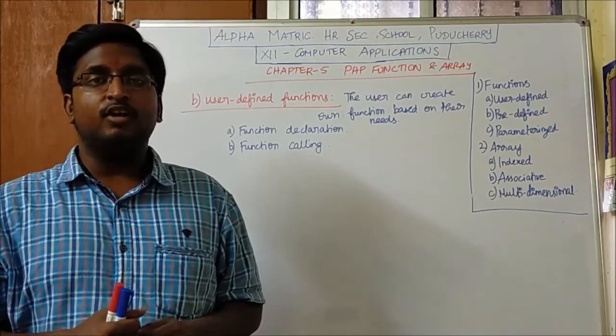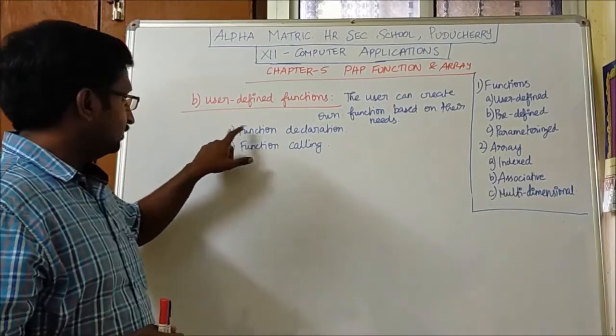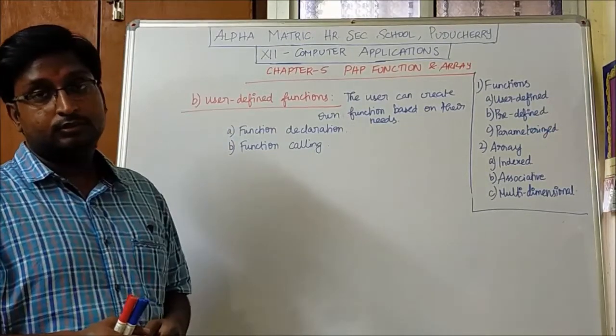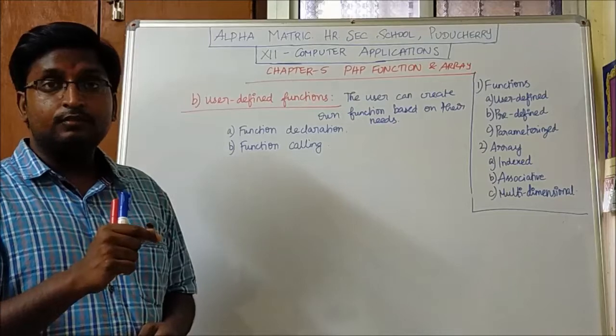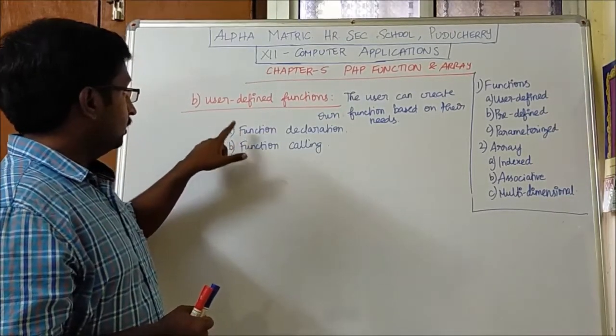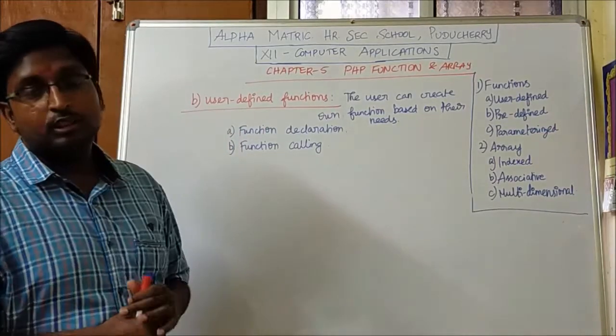While creating a function, two things are to be remembered. The first one is the function declaration and the second is the function calling. We have said that only by calling the function can we execute the function. So we need to remember function declaration and function calling.